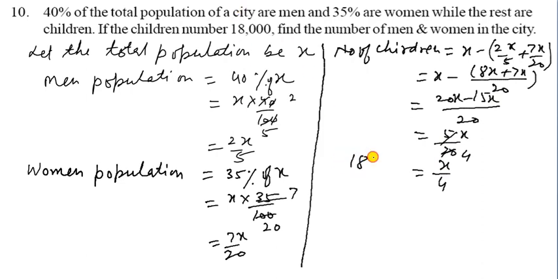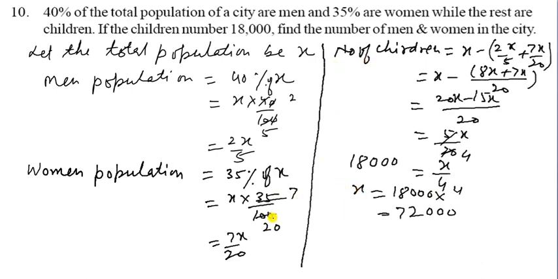But here the children are given as 18,000. So you have to write here 18,000. So what will be x? So it is 18,000 into 4. That is 72,000. So that one is the total population.